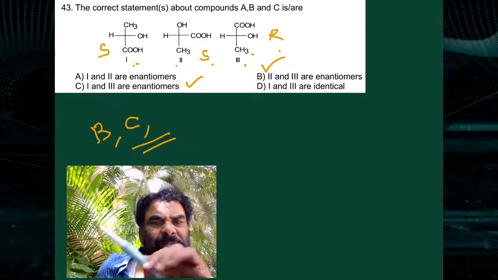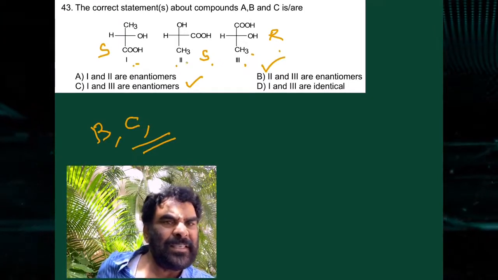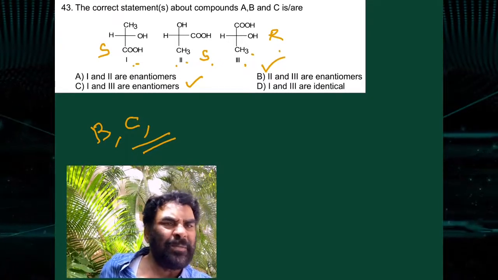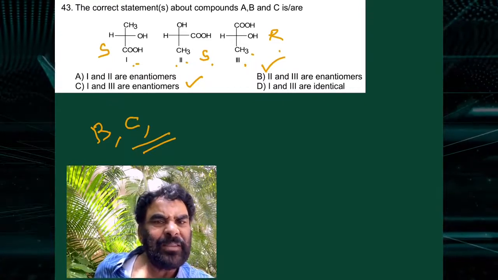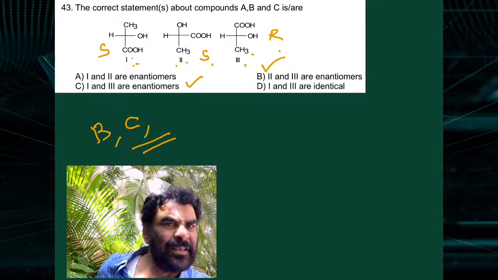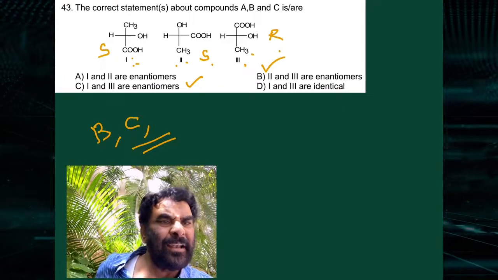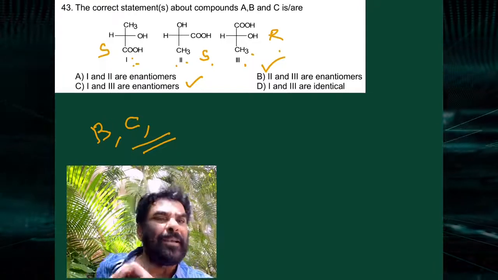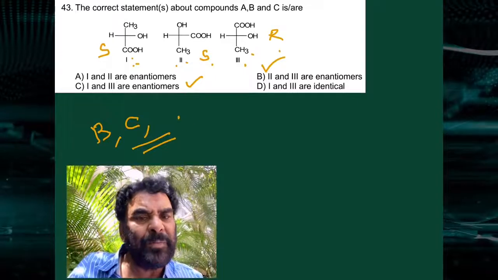No, they are homomers. 2 and 3 are enantiomers. Yes, this is S and this is R, isomers with opposite configuration. 1 and 3 are enantiomers. 1 and 3 are identical? No, 1 and 2 are identical. 1 and 3 are a DL pair. Therefore BC is correct.